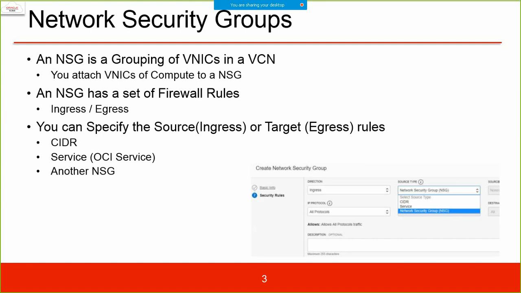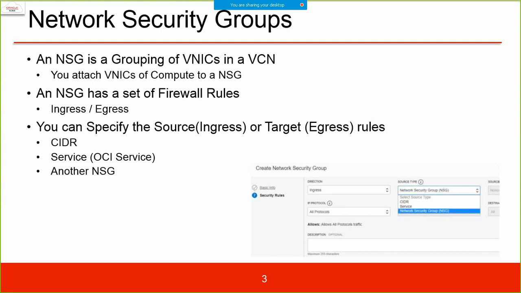So an NSG is a grouping of virtual network interface cards in a VCN, and you attach the VNICs of a compute to a network security group, right? Multiple VNICs of a compute can be attached to a network security group.